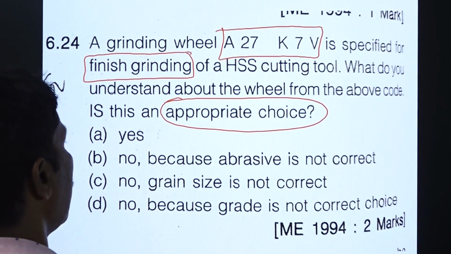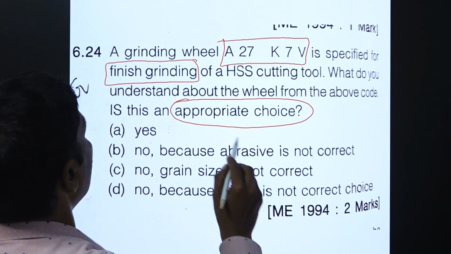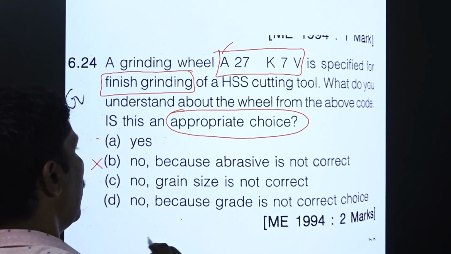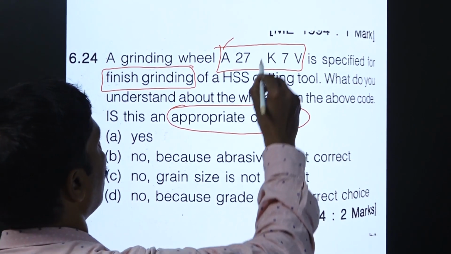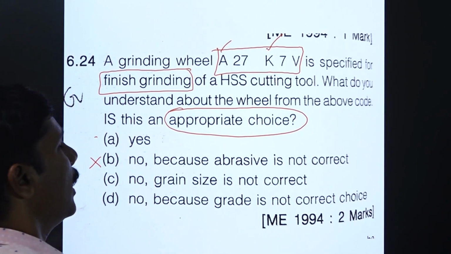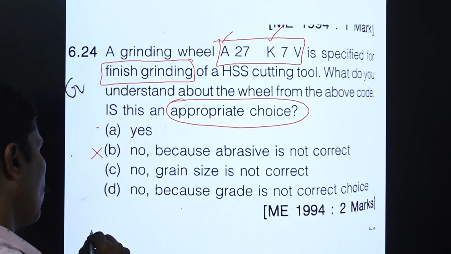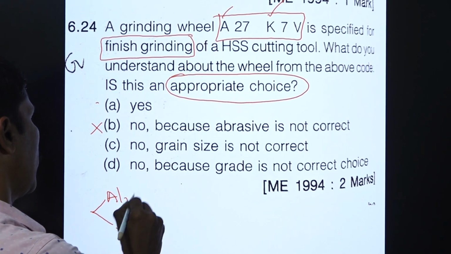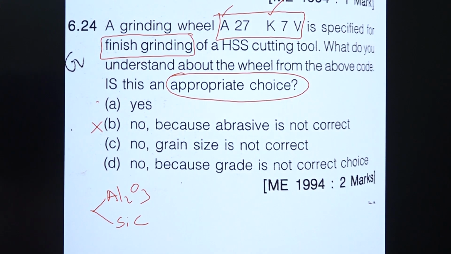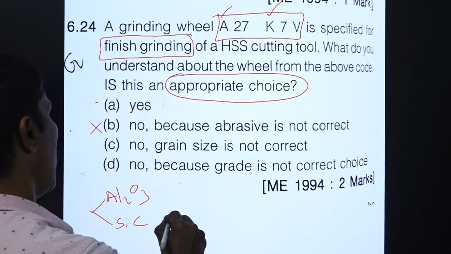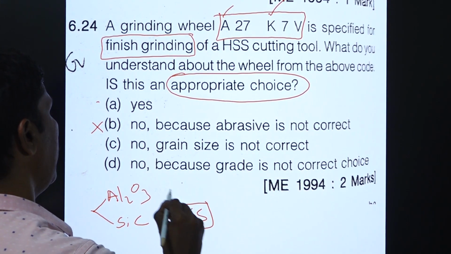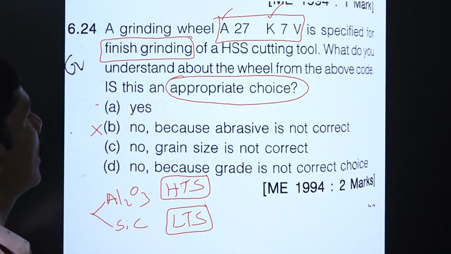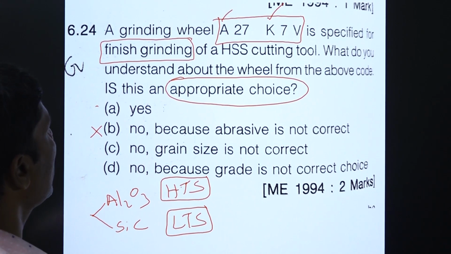So it is for finish grinding. So finish grinding, this abrasive is correct, and the grade is also correct. We have two types of abrasive: Al2O3 and silicon carbide. Al2O3 is used for high tensile strength material. So here the material is finish grinding specified for HSS cutting tool.